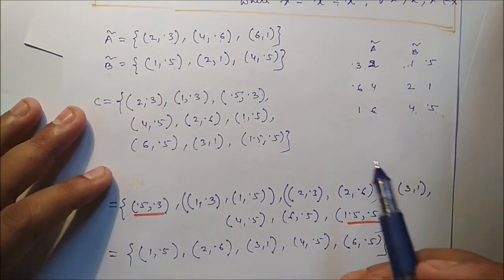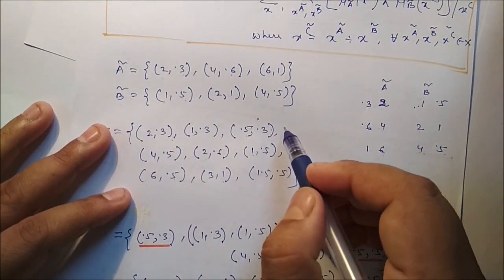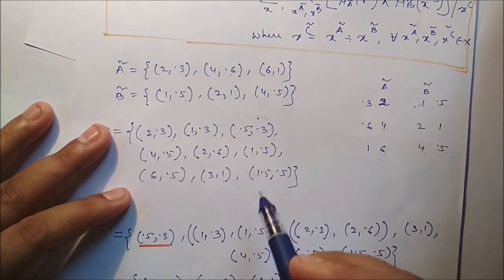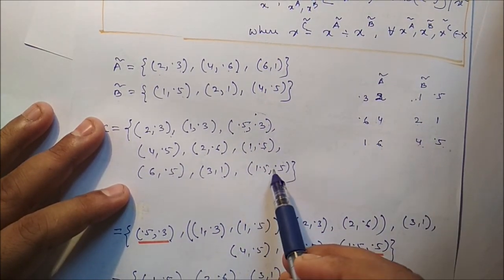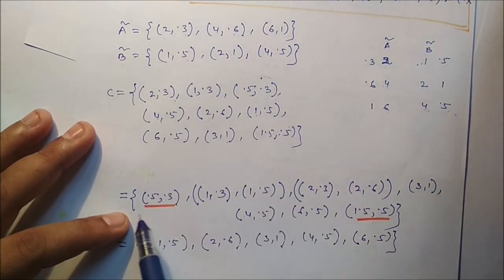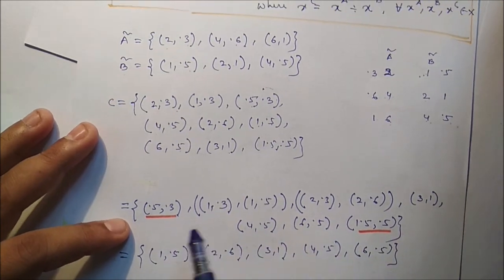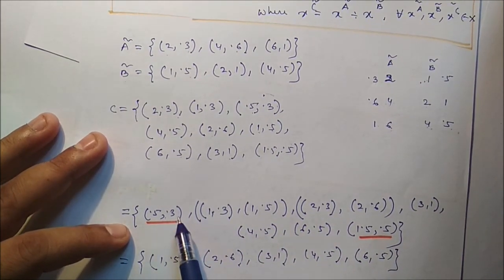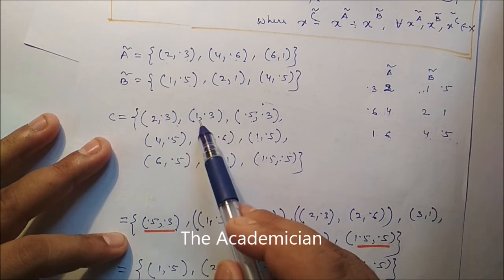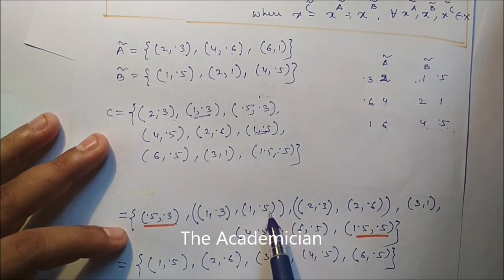So here we have to discard some of these entries. We can arrange in ascending order. 0.5, membership value 0.3, two ones are there, with membership values 0.3 and 0.5.